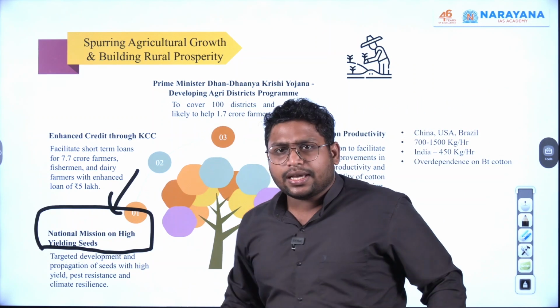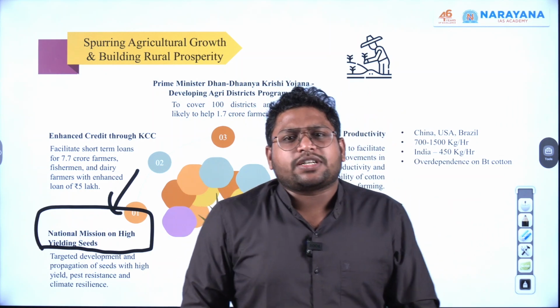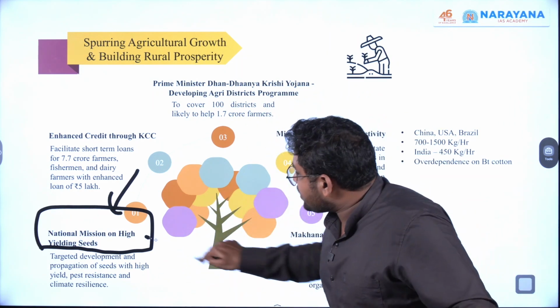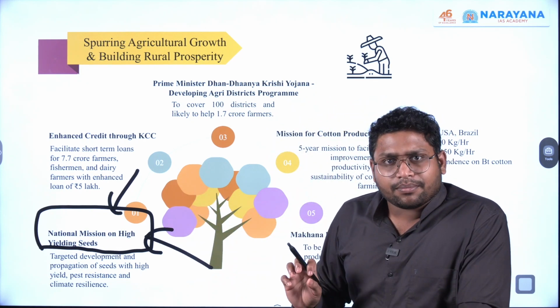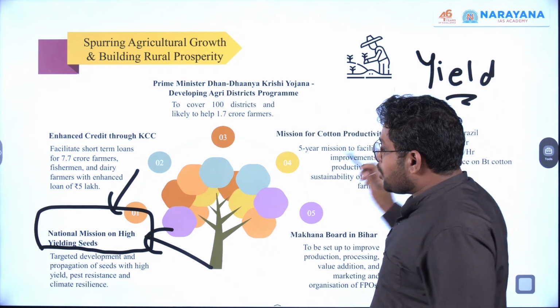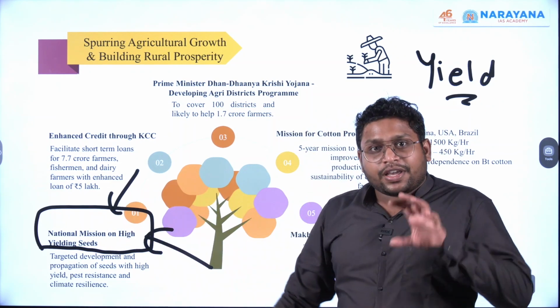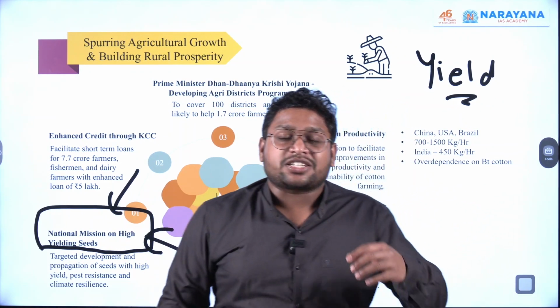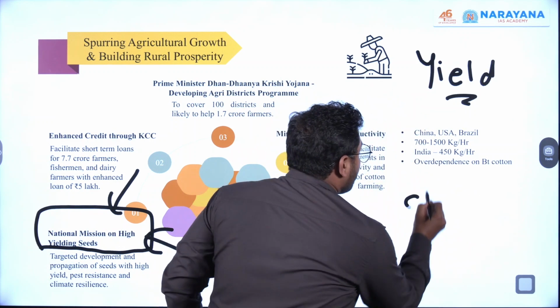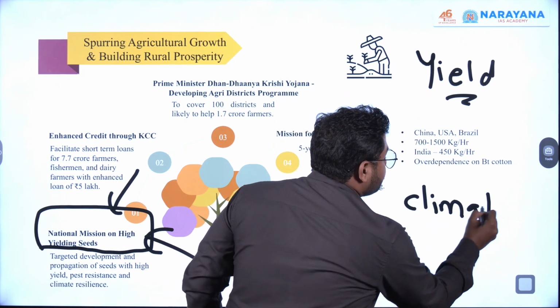Now you see, in India, most of the time we focus on the traditional seeds and high yielding seeds. We all know they are important because there will be higher yield and higher production. So the government is saying we are considering the problems that are going to take place. For example, now we are going to face climate change.